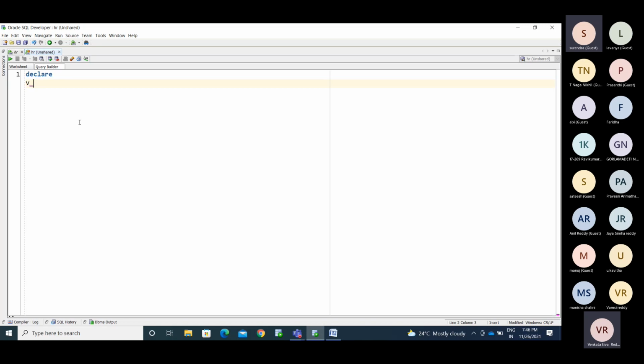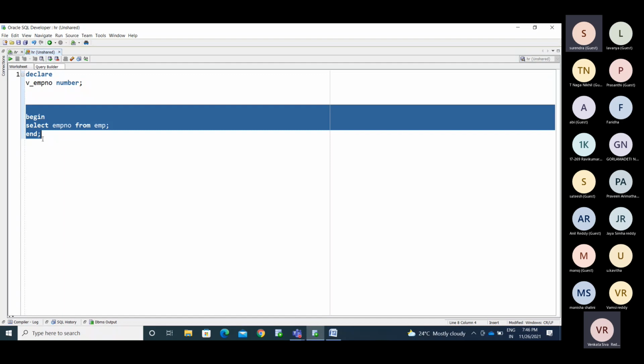Now I need to display the employee information. v_employee_number as number. Now I said I need the employee number column, so emp number from employee table. Now I don't need this declarative section for now. I'm running only this statement.